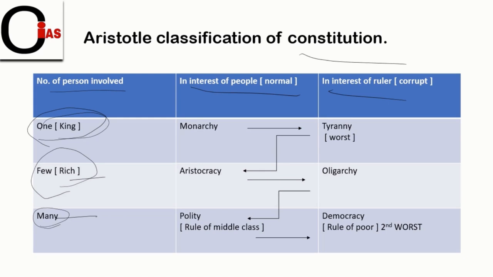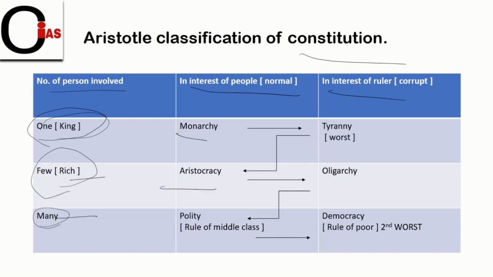When the king works in the interest of the people, it is known as monarchy. When it gets corrupted, it turns into tyranny, which is the worst form of government. You will also understand briefly why it is the worst form of government and why it is not practical. When the rule of the rich, the rule of few, works in the interest of the people, it is known as aristocracy.